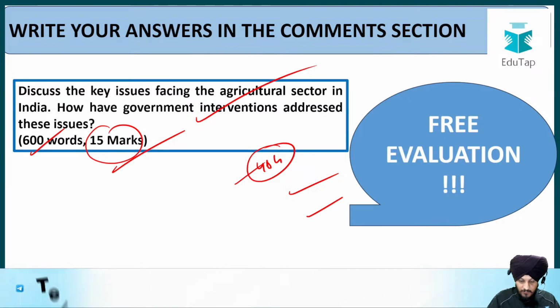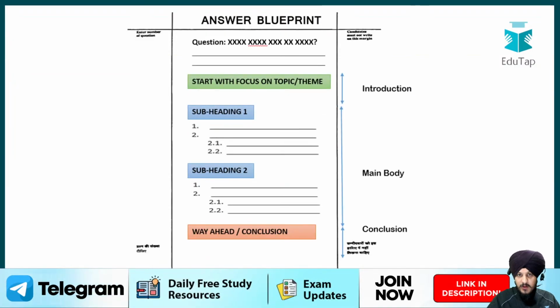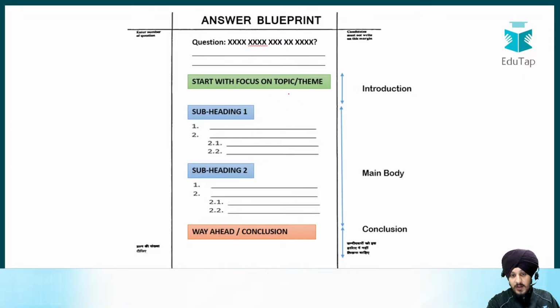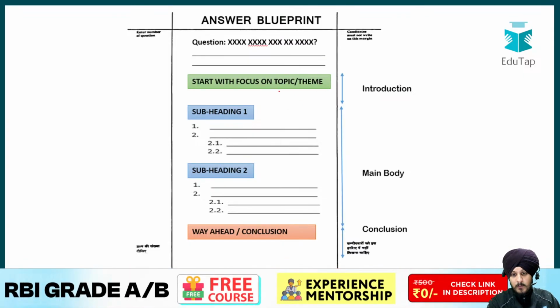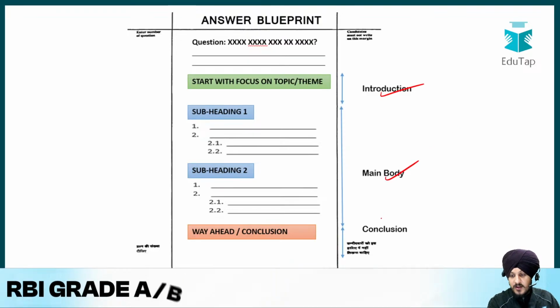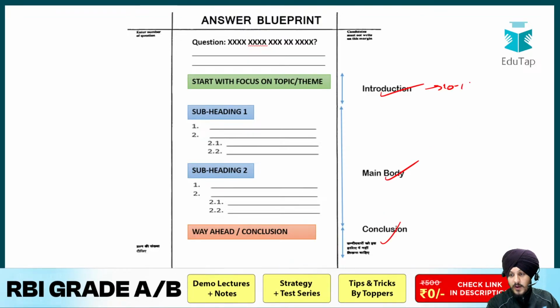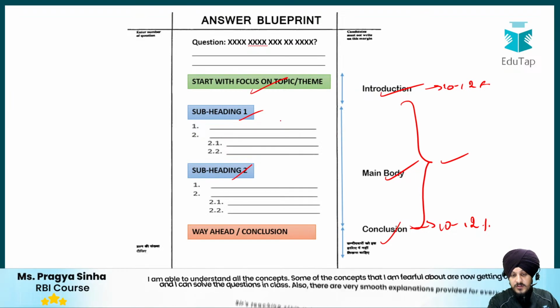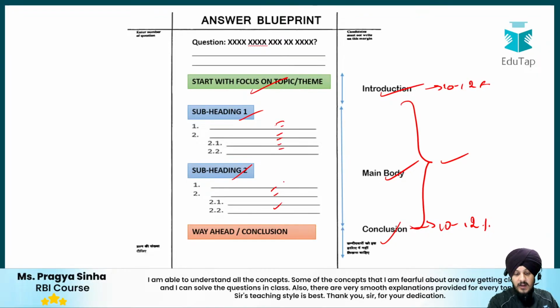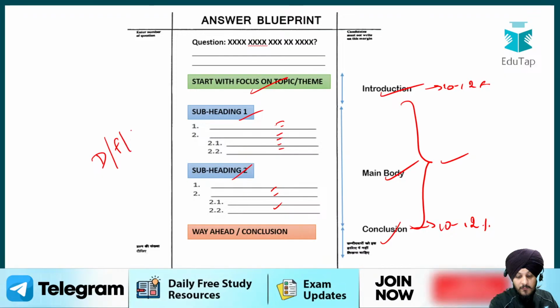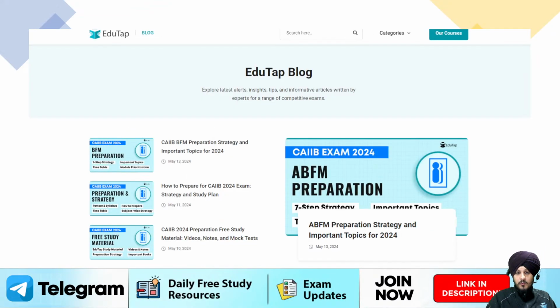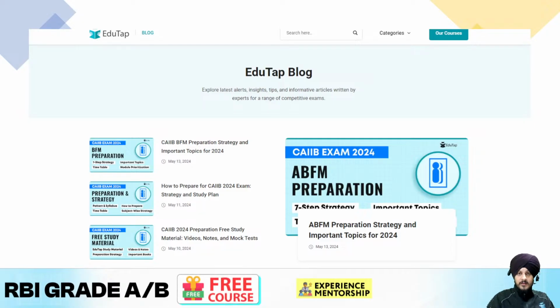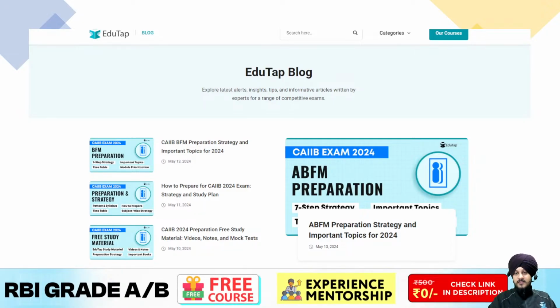So fine. Now I'm ending the session, but before that there is an answer blueprint. I forgot to tell you, I share it in all my sessions. Basically you have to write your answer dividing it into introduction, the body, and the conclusion. Introduction should be around 10 to 12% of the total word limit. The same rule applies for the conclusion, and the rest of the word limit should be dedicated to the body part. And you will write the body in the form of headings and different subheadings. Under it you will write your relevant points that you will try to substantiate using either data, facts, or examples. So that is the idea regarding the answer blueprint that I want you to follow in your answers that you are writing in the comment box as well as in the examination.